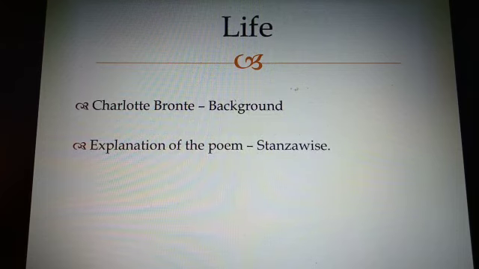Now I want you to go through the poem and take a look at the stanzas which are listed down. Just run through the poem again. As you are running through the poem, I will also give you a little bit of brief background about our poetess.